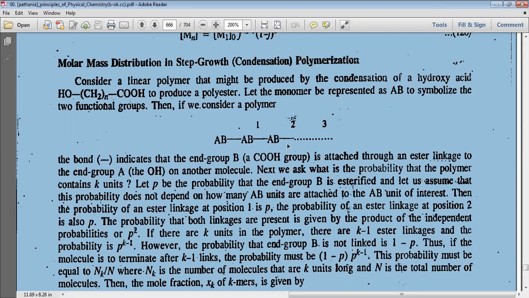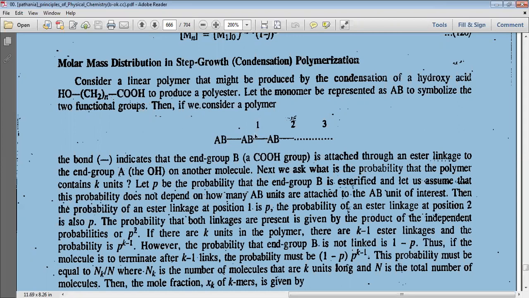Let p be the probability that an end group B is esterified, and let us assume that this probability does not depend on how many AB units are attached to the AB unit of interest. Then the probability of an ester linkage at position 1, say this is position 1, position 2, 3, etc. At position 1 is p.